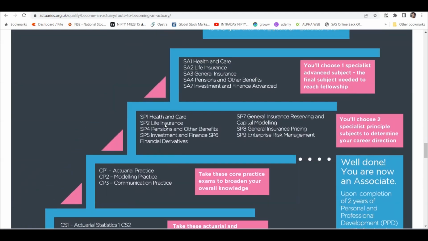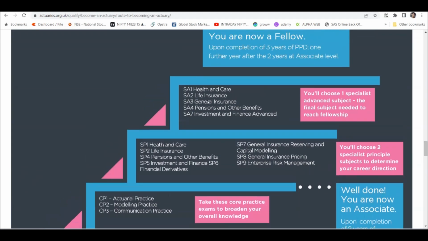Now, this is the SP series where you need to write only two papers, as is written. And then this is the SA2 series or SA series where you need to clear one paper. Now, as compared to India, the passing percentage is not that low here. I think it's 35, 36%, which is way better than India. And the question paper is normal. I have not appeared for SA2 multiple times, I think only once, right? So right now I'm also focused on writing SA2 from the UK.